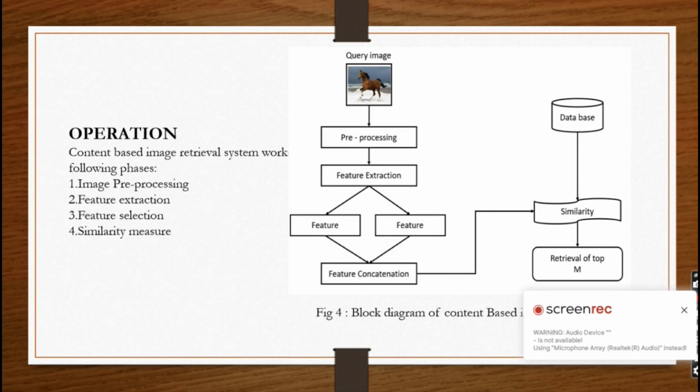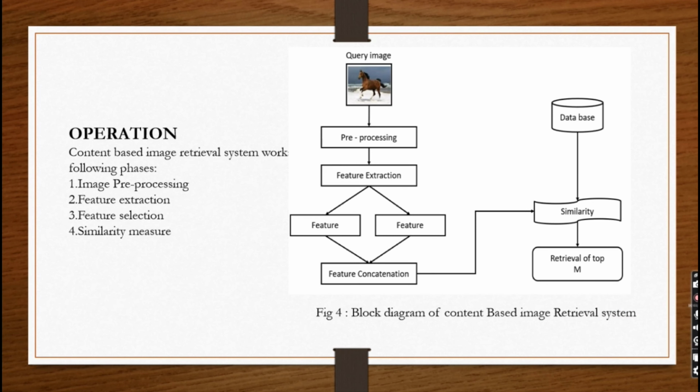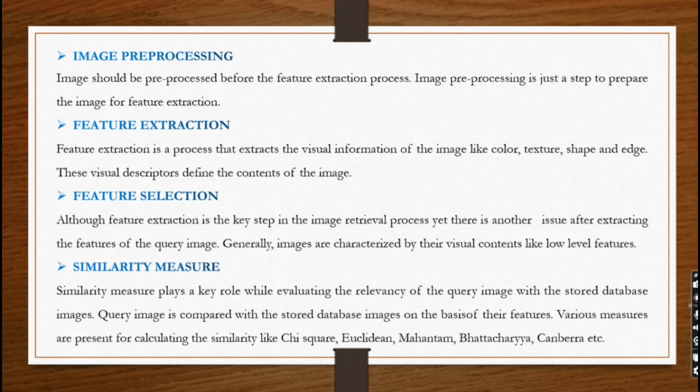Operation. There are mainly 4 steps involved. First one is image pre-processing, then feature extraction, then feature selection, and finally similarity measure. What is image pre-processing? Image should be pre-processed before the feature extraction process. Image pre-processing is just a step to prepare the image for feature extraction.